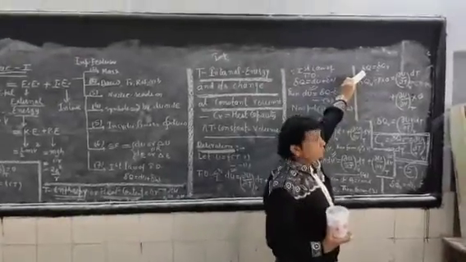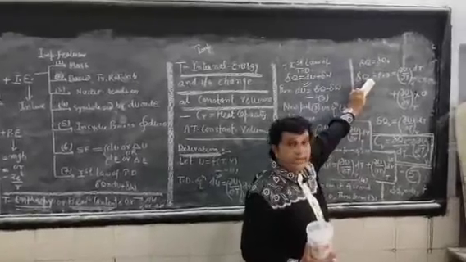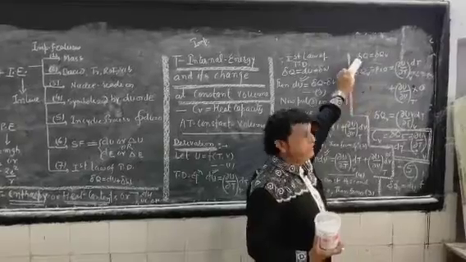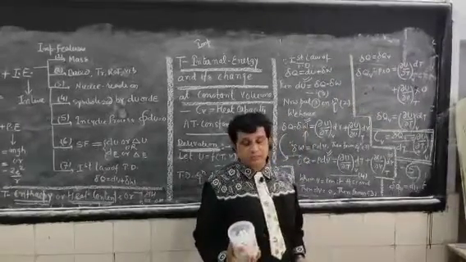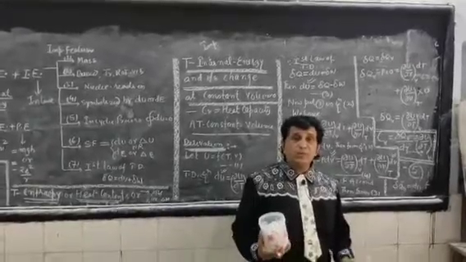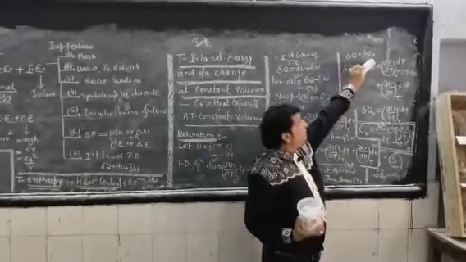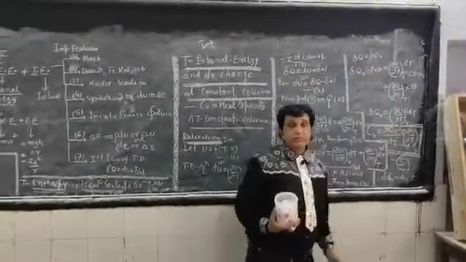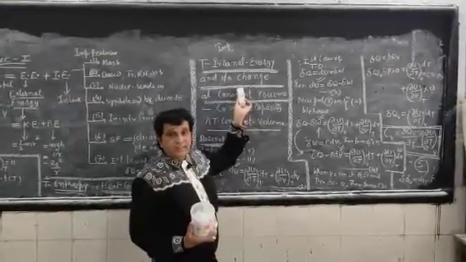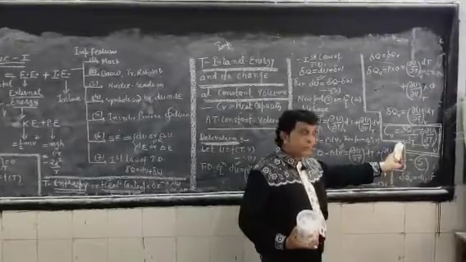Now, students generally forget to write the subscript V below delta Q. They just write delta Q, but it is essential to write under which conditions the system is undergoing change. It is also important to write the state variable parameters. So delta Q will be replaced by delta Q_V, because here we are going to define internal energy at constant volume. On solving this, finally the result comes out.